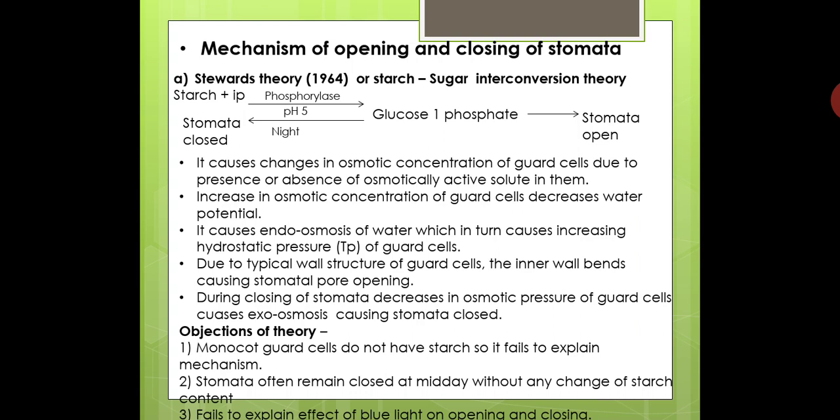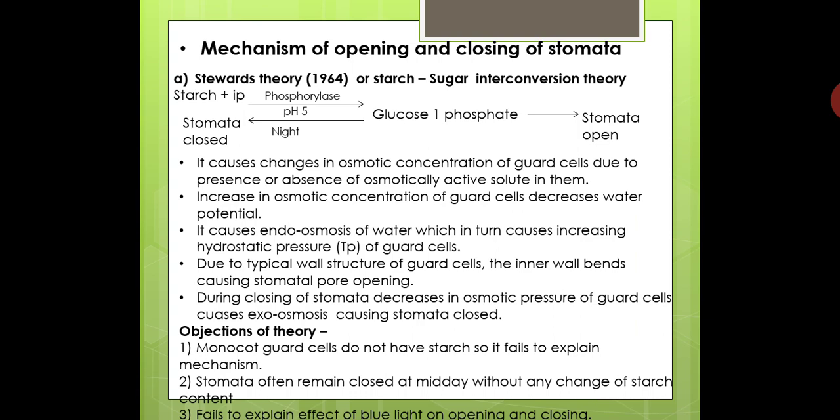So this Stewart's theory, or starch-sugar interconversion theory, has certain objections. It has certain demerits. What are these demerits? First, in monocot cells, guard cells do not have starch. What this theory says is starch is converted into glucose 1 phosphate, and glucose 1 phosphate is osmotically active, so endosmosis takes place, so stomata open as per Stewart. But in monocot, the guard cell does not have starch. Then this theory fails to explain how the mechanism of opening and closing of stomata takes place in monocot plants. So this is one objection to this theory.